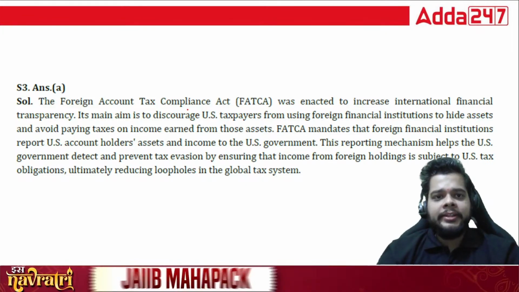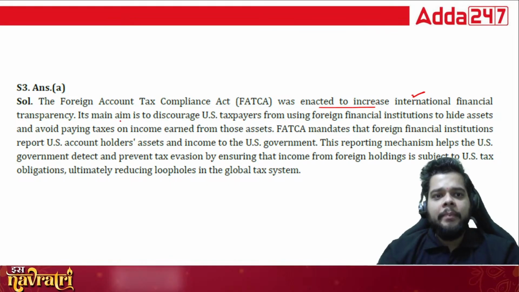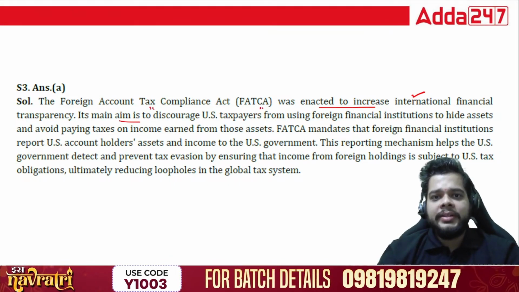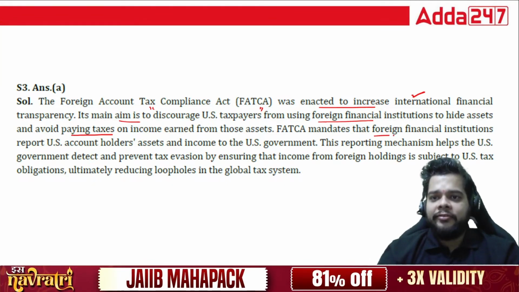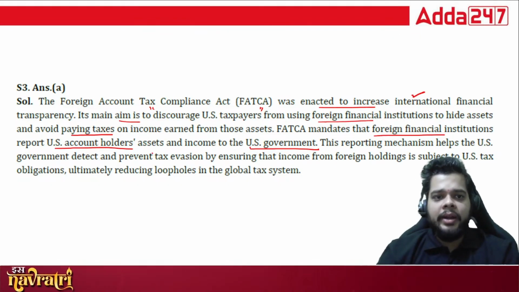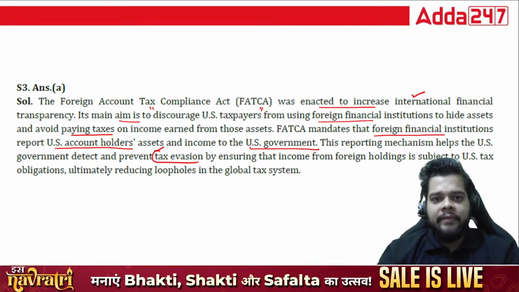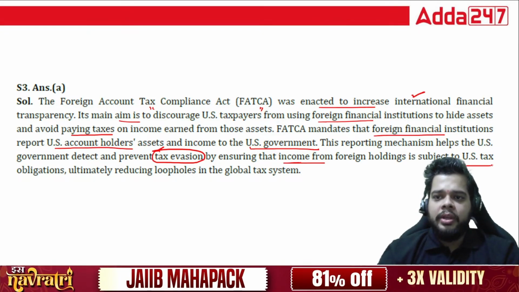Here also in the explanation part, you can see that FATCA was enacted to increase international financial transparency. The main aim is to discourage US taxpayers from using foreign financial institutions to hide assets and avoid paying taxes on income earned from those assets. It mandates that foreign financial institutions report US account holders' assets and income to the US government directly. This reporting mechanism helps the US government to detect and prevent evasion by ensuring that income from foreign holdings is subject to US tax obligations.